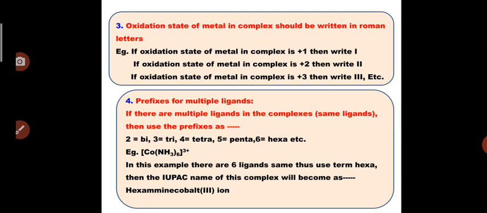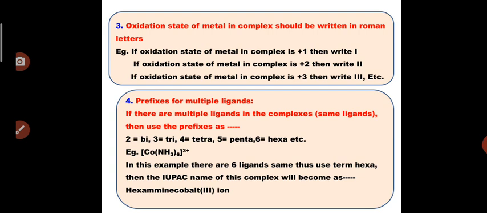Now the third rule is that the oxidation state of the central metal atom in the complex should be written in Roman letters only. If there is a +1 oxidation state, then write in Roman numerals I. If the metal has +2 oxidation state, then write II. If the metal has oxidation state +3, then write III, etc. So these are some rules.